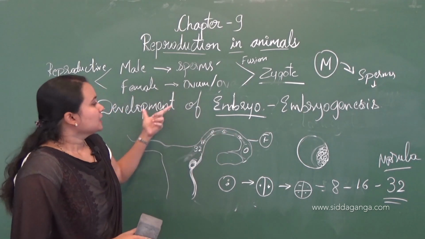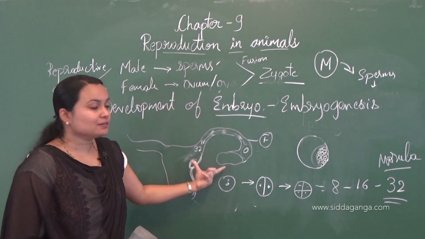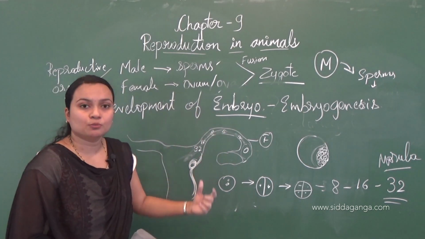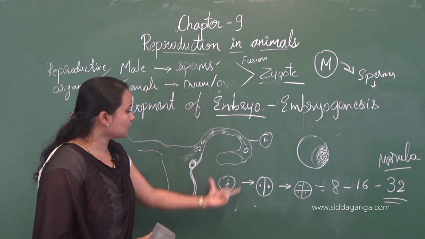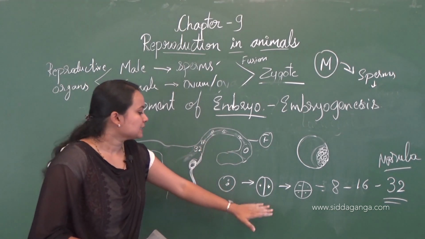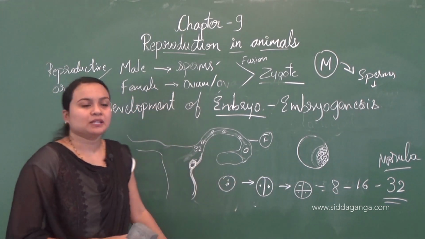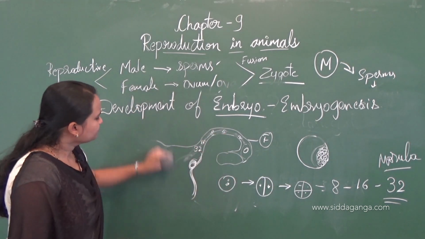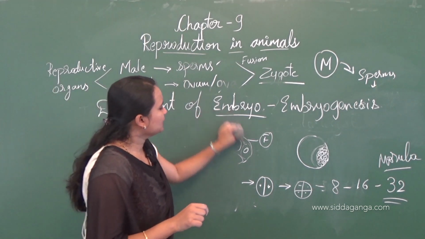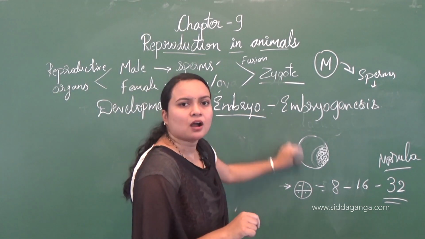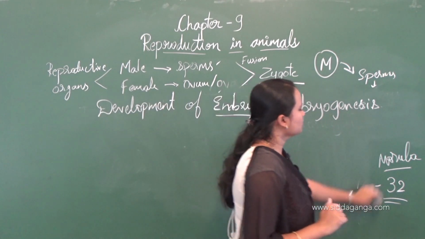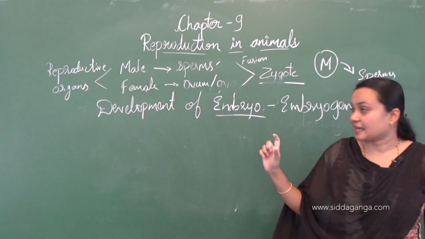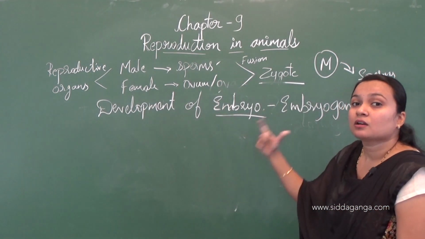Now here it was in the female, that is in humans, in the female reproductive organs of human, the development has taken place. That is one example. But some of the birds will lay eggs, right? How are eggs produced? Here what happens? The zygote will develop into a fetus.